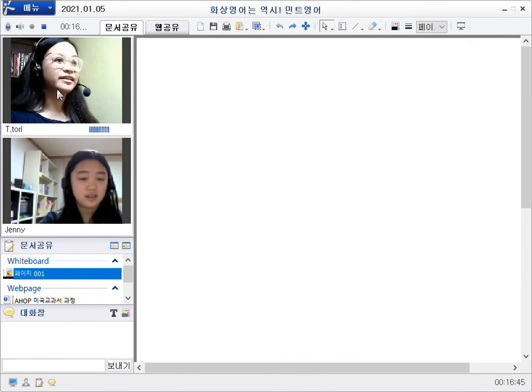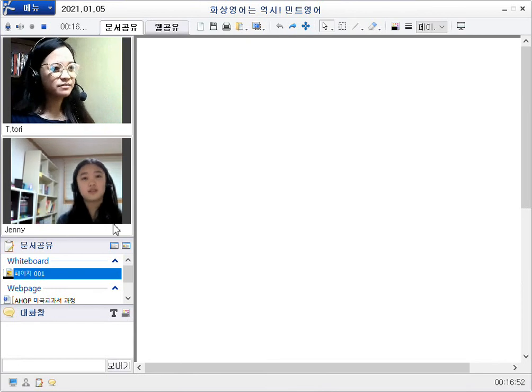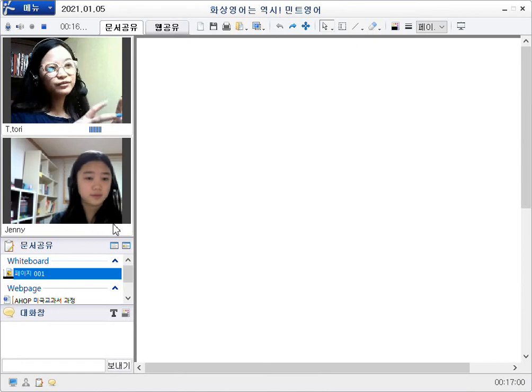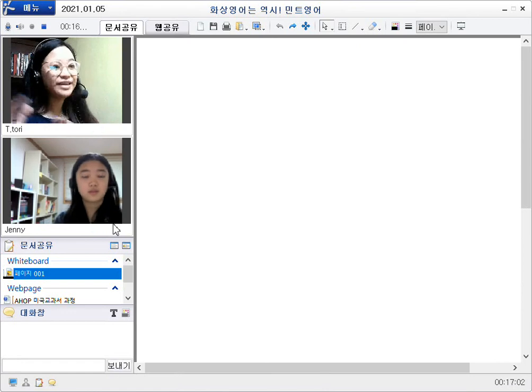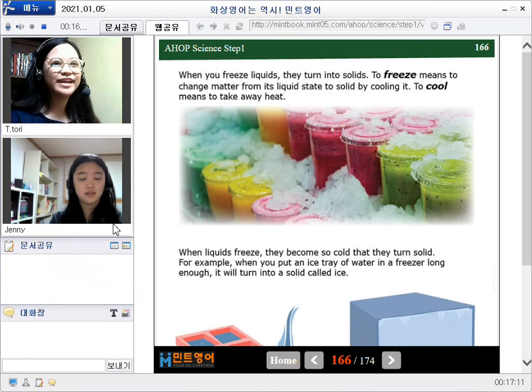That's right. So what does to cool or to freeze mean? It is so cold, so it is turned to be ice. That's right. So it means when something is frozen, there is an absence of heat, right? Yeah, no heat at all. So that is what to freeze means, to take away the heat.